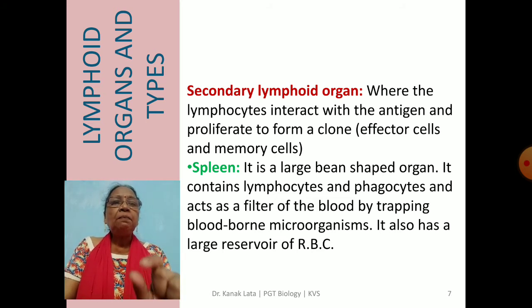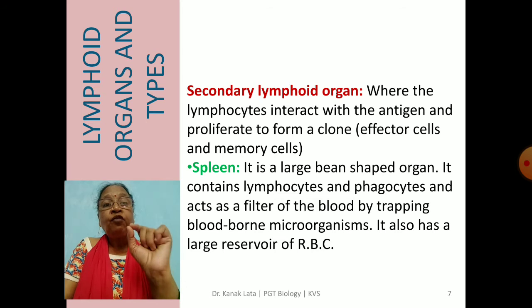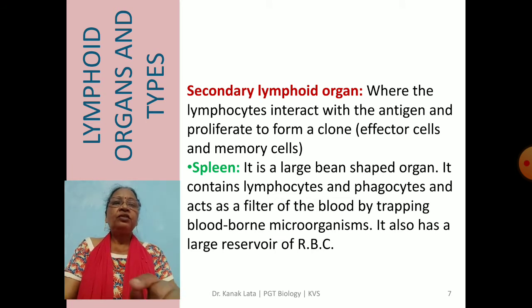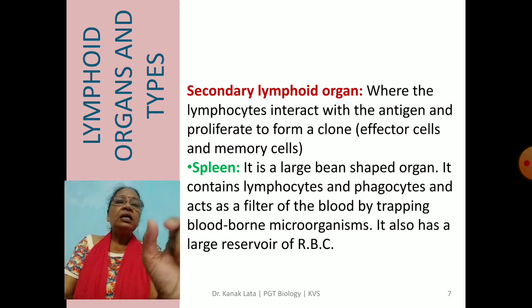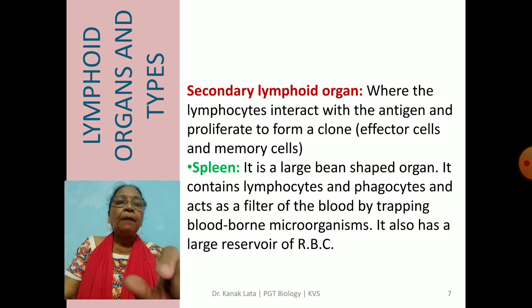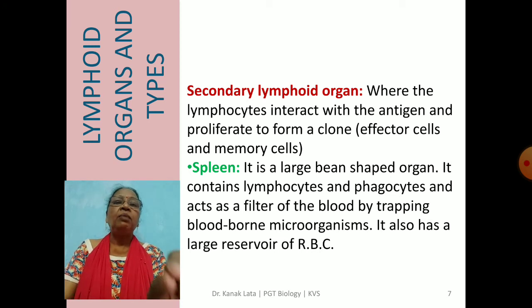So next secondary lymphoid organ is the spleen. It is a large bean-shaped organ, and it contains lymphocytes and phagocytes. And it acts as a filter of the blood. Why? Because it helps in trapping blood-borne microorganisms. Whatever microorganisms are present in the blood, the spleen is helpful in trapping all those microorganisms. And the spleen is also a large reservoir of RBC, that is red blood cells.